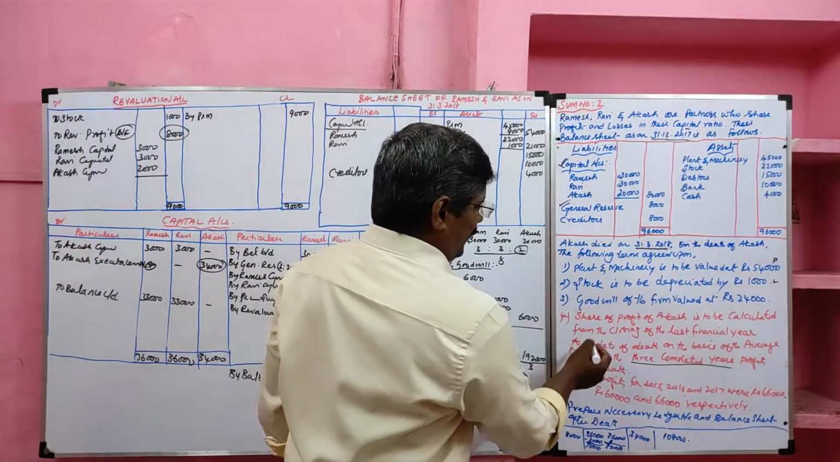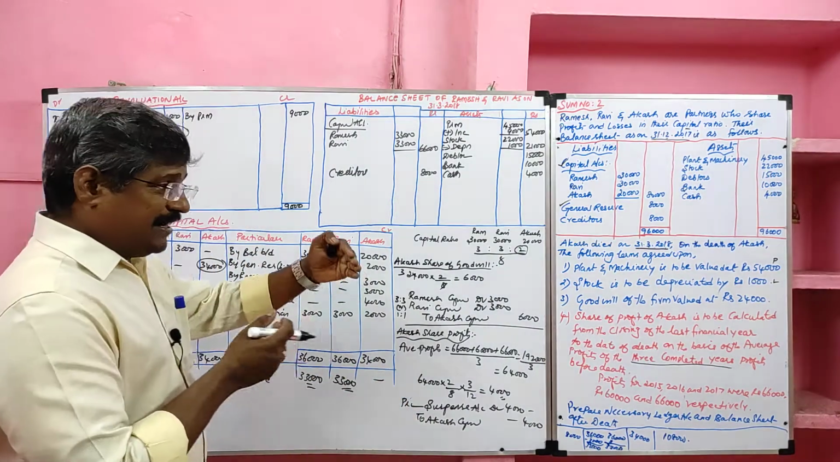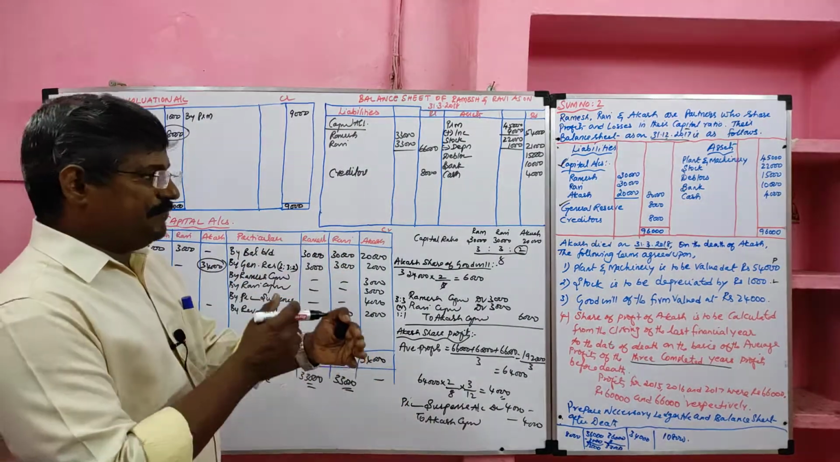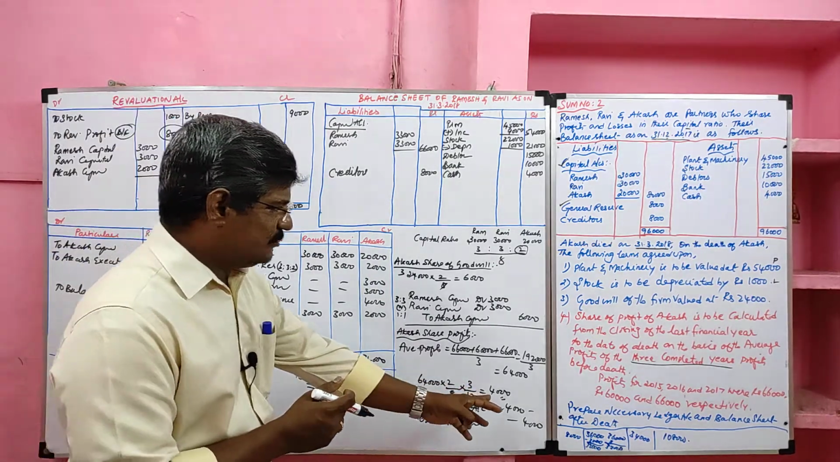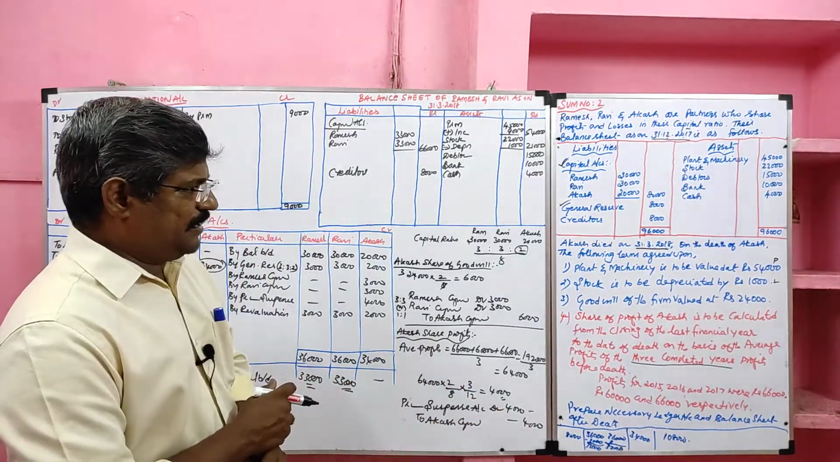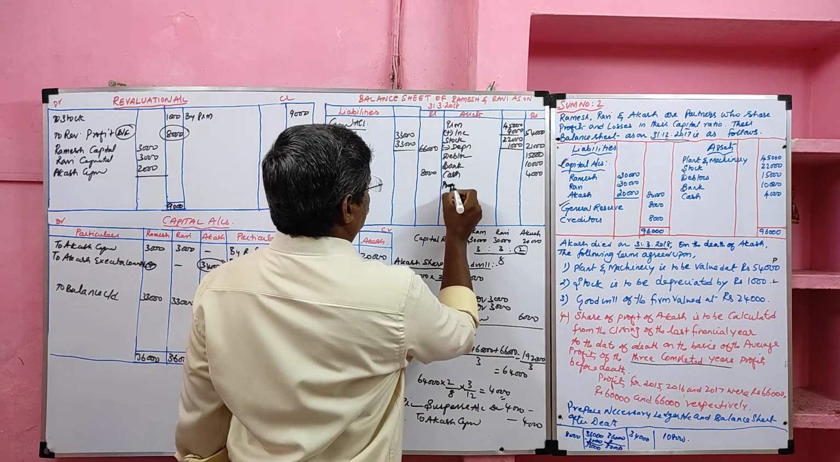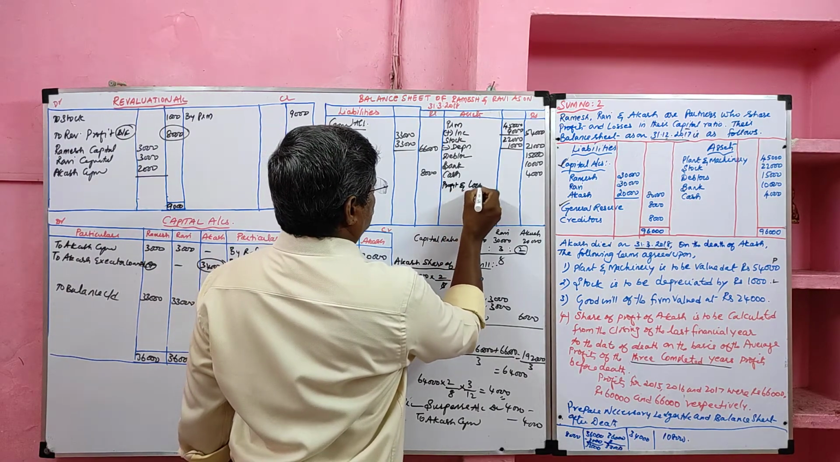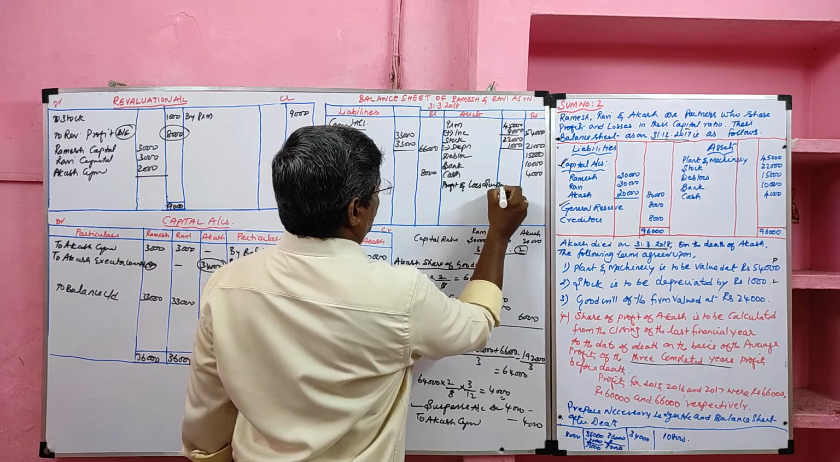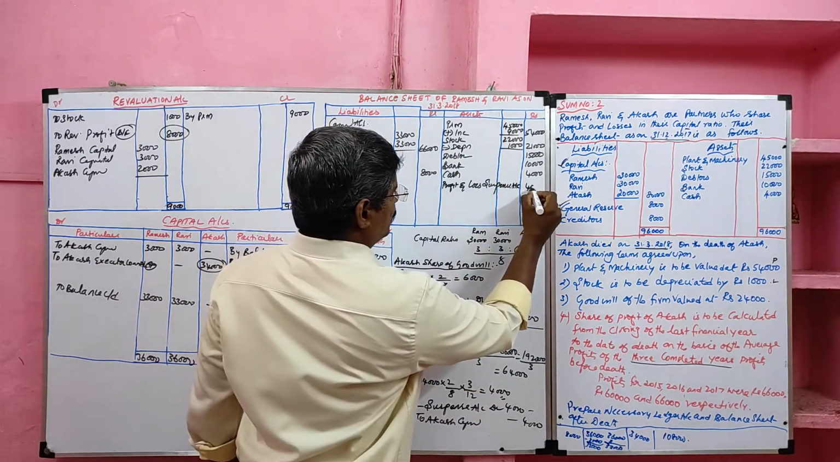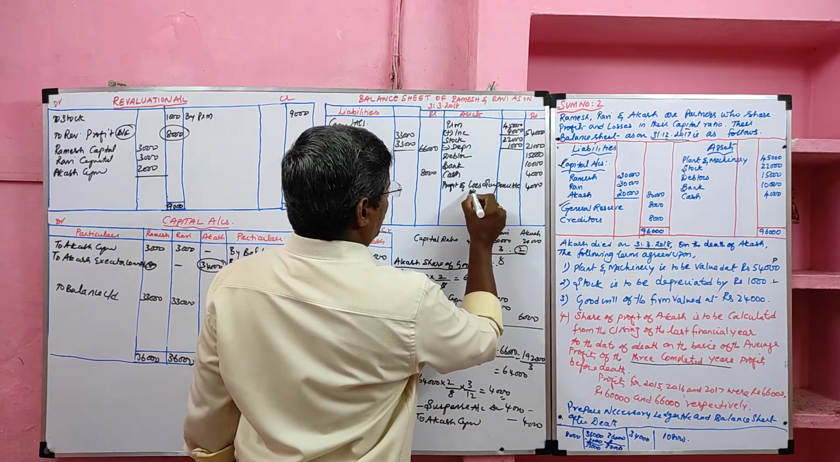Then share of profit. What they said, the last 3 months share of profit to be calculated. Based on that, we provide share to the Akash. That we have to write in the asset side as profit and loss suspense account. Its value how much? 4,000. It is a new item, very important item.